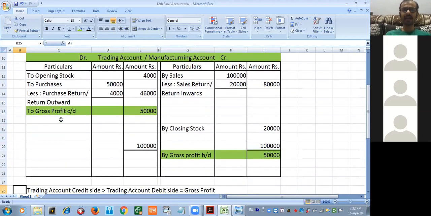Again and again I am explaining one important thing, direct expenses. So what is direct expenses? The expenses which are related to your production activity are known as direct expenses. The expenses which are related to your trading activity are known as direct expenses. That is trade expenses. And what is direct income? The income which is related to your day-to-day activity, your livelihood depends on that. That is direct income. Hopefully everyone is clear.